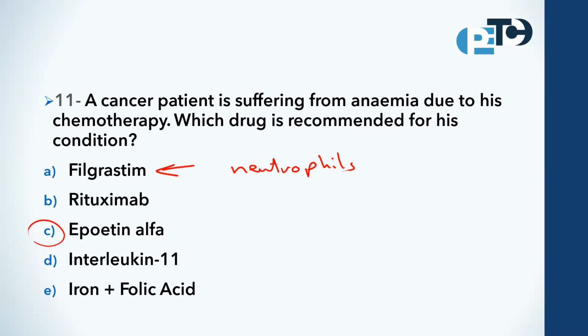Rituximab is a monoclonal antibody used to treat certain types of cancer and autoimmune disease, but it does not directly address or treat anemia. What about interleukin 11, or the other name of it, oprelvekin? It is not commonly used to treat anemia. It is for platelet deficiency.